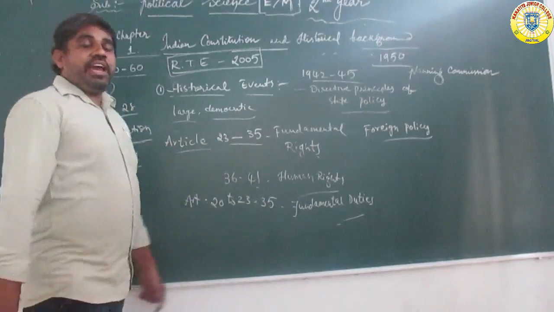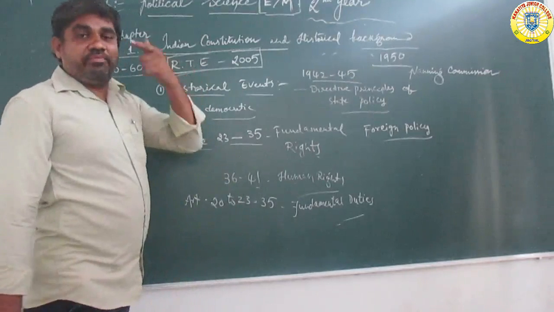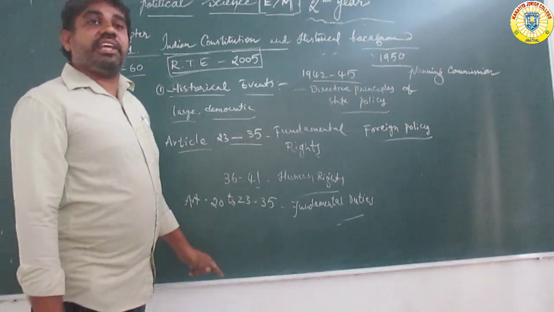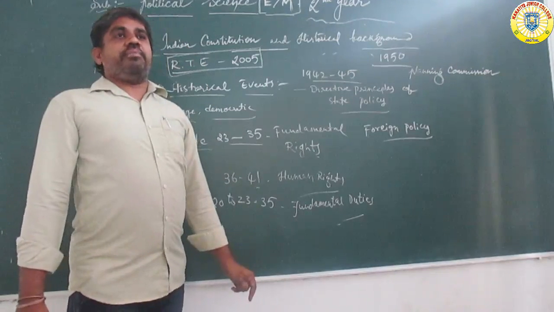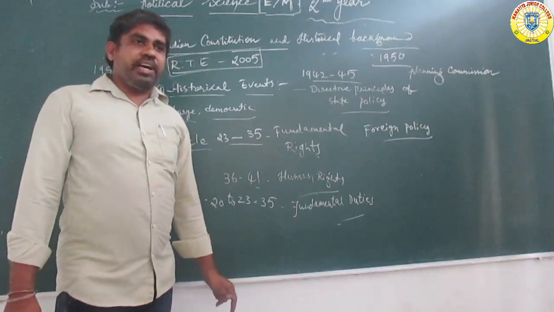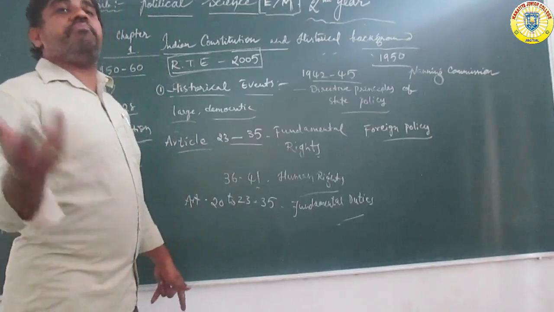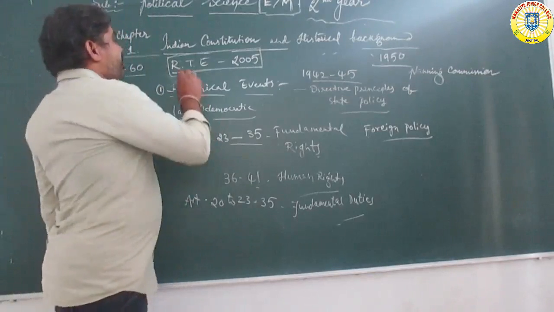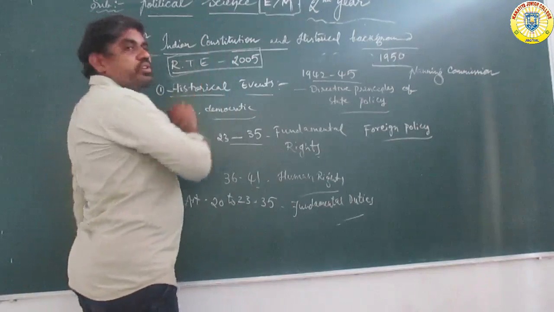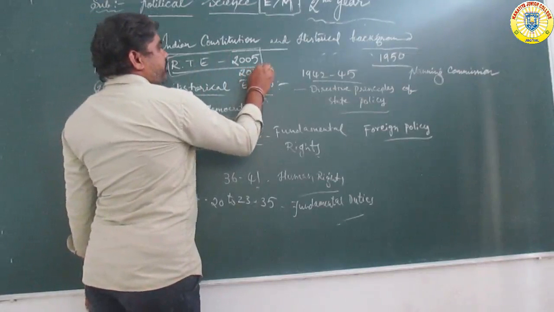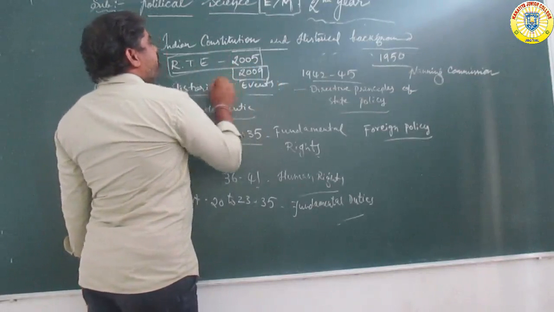The RTE Act was passed. Only Parliament implements these types of rights; Parliament only accepts or rejects them. Parliament passed the RTE Act in 2005, and it was implemented in 2009.